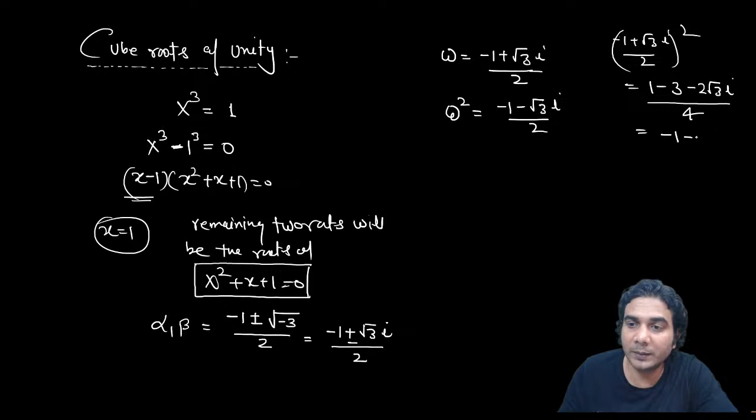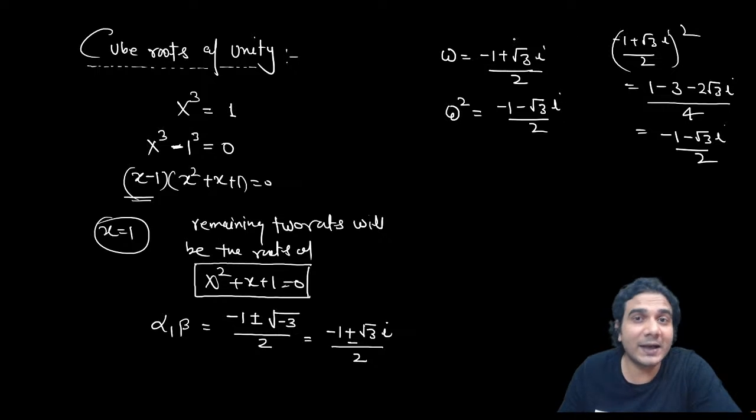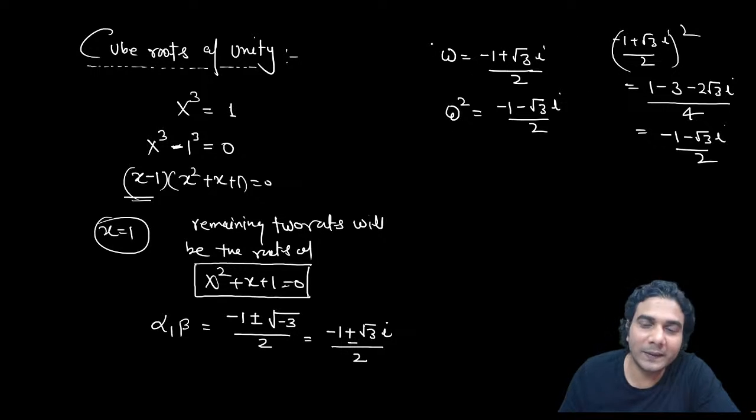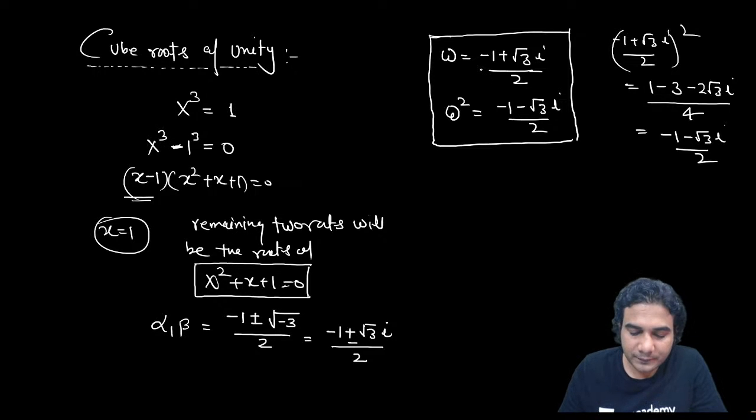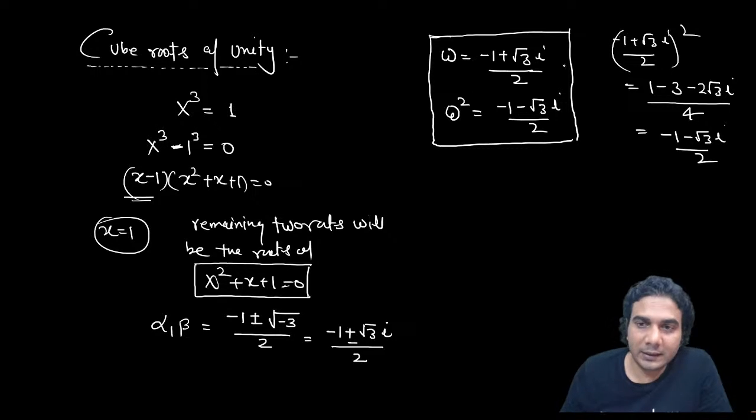So it is going to be minus 1 minus root 3 iota by 2. So you have got this value. That means if you square the first one, you'll get the second. If you square the second one, you'll get the first, since omega raised to 4 becomes omega. Anyways, you need to remember these values of omega and omega square. These are the values we have got by factorizing and by applying the quadratic formula. So these are the cube roots of unity: 1, omega and omega square.